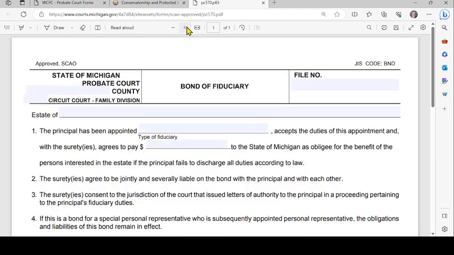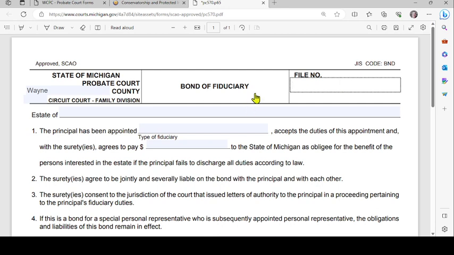It brings up the form, and you can begin to fill it out right on your computer, which we'll do now. You'll put the county as Wayne. You can leave the circuit court portion blank, as it won't be applicable if you are in the Wayne County Probate Court.